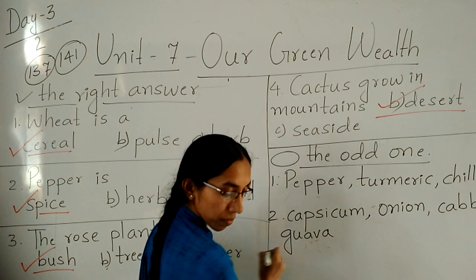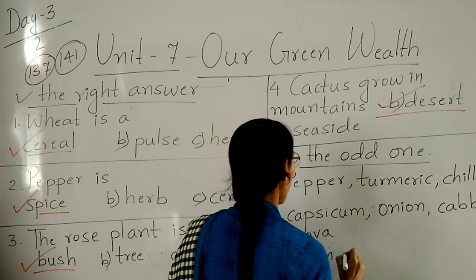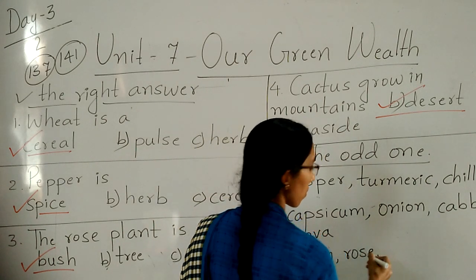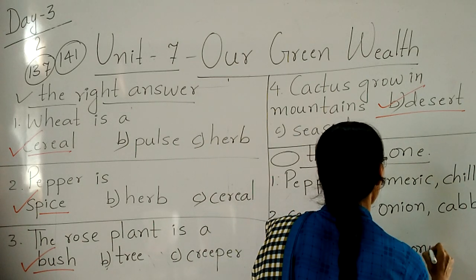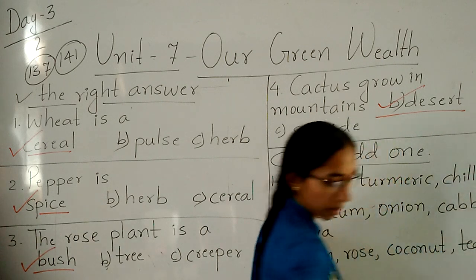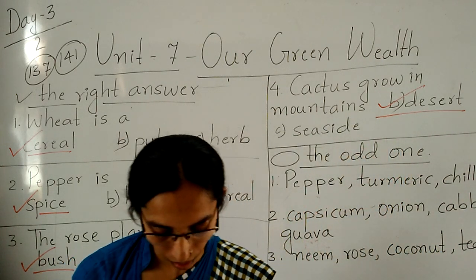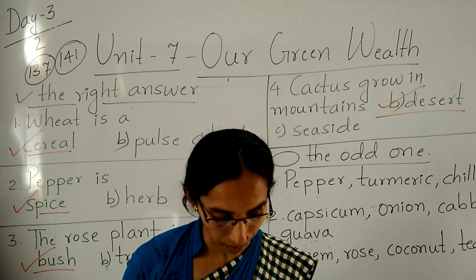Third one, neem, rose, coconut. Which one is onion?